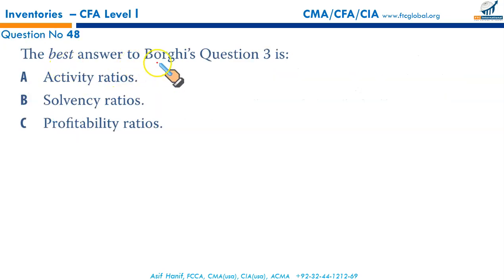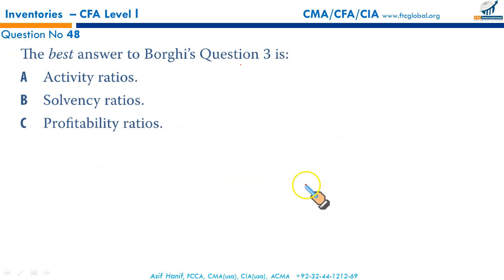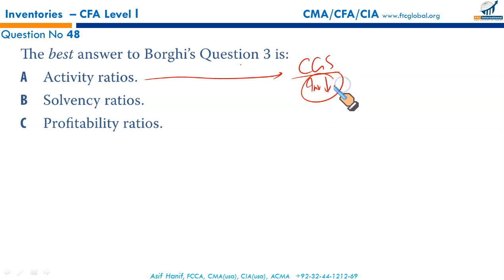Next question, the best answer to Borghi's question number 3. And what was question number 3? Which group of ratios usually appear more favorable with inventory write-down? Okay, so which group of ratios usually appear more favorable with an inventory write-down? Activity ratios. Activity ratios means inventory turnover, that is CGS upon inventory. Since inventory is being written down, you will have a lower denominator, so this ratio would improve. A is the answer. Why not B?